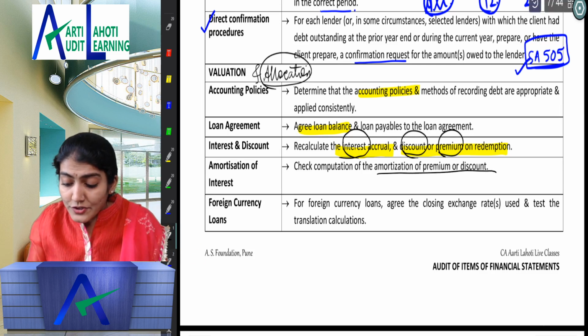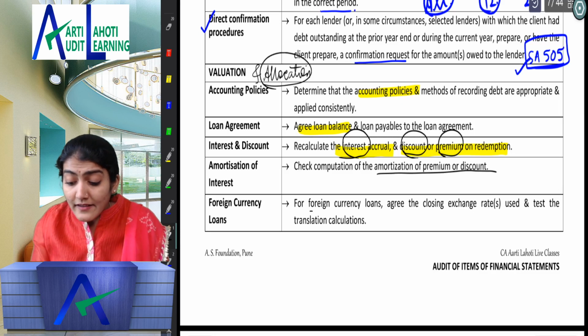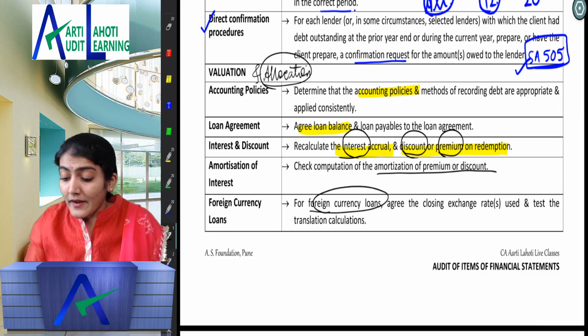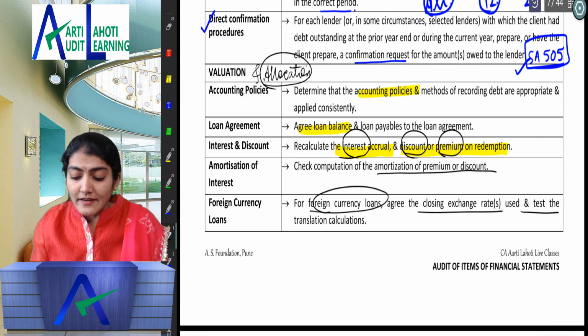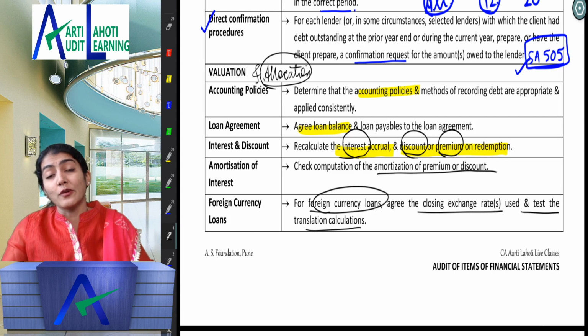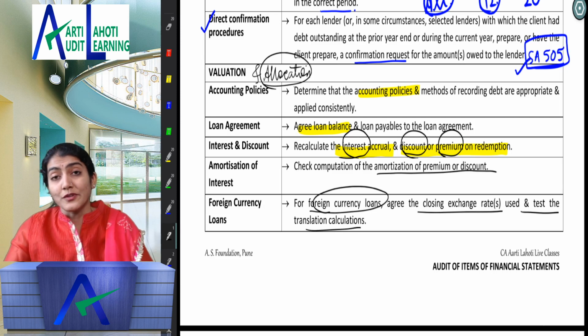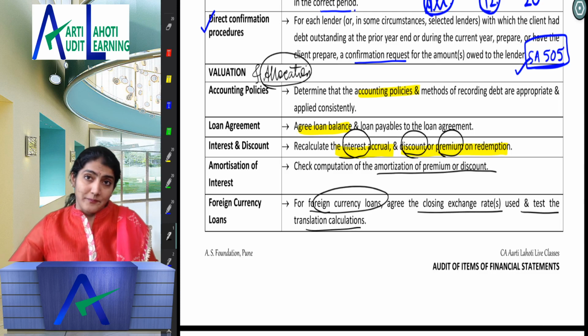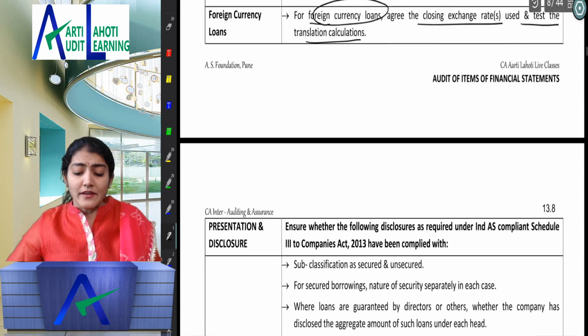Right, the amortization of premium or discount, and in case there are foreign currency loans, so what a wonderful point, then also agree the closing exchange rate used and test the translation calculation. So in case you've taken a loan from outside India, then also you need to do the translation, the conversion at the year end rates.